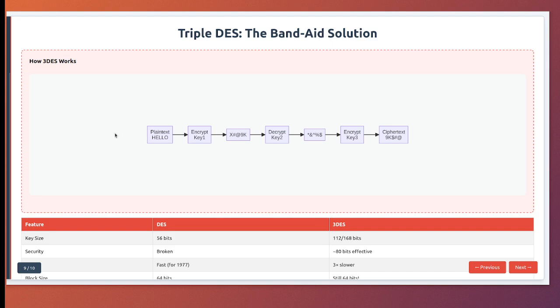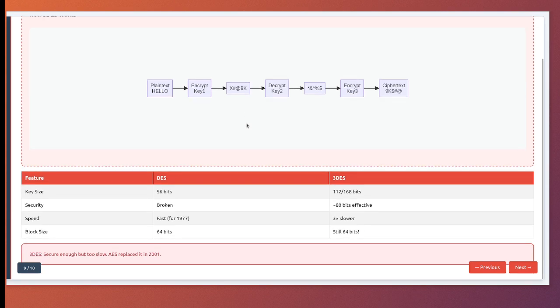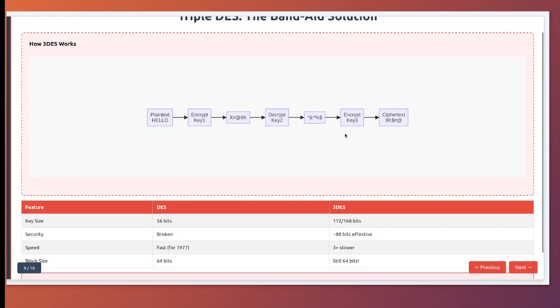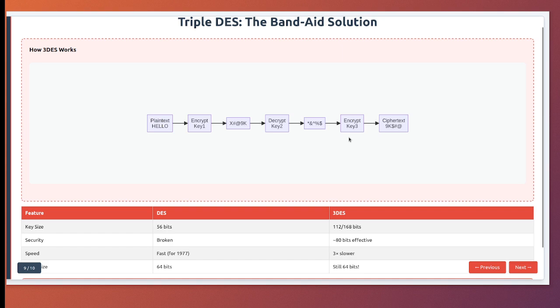Triple DES, the temporary fix. As DES weakened, the crypto community needed a solution. Enter Triple DES, 3DES, a clever way to extend DES's life by encrypting 3 times with different keys. Here's how it works. Take your plaintext and encrypt it with key 1. Then decrypt, yes decrypt, the result with key 2. Finally, encrypt again with key 3.